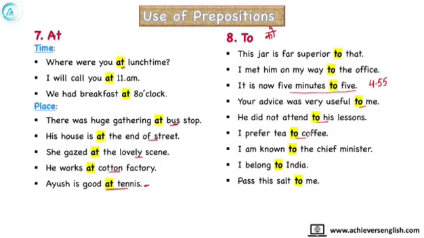I prefer tea to coffee. I am known to the chief minister. I belong to India. Pass this salt to me. In some examples, the meaning of to is not the same. So to is used at different places. It cannot be taught by rules.